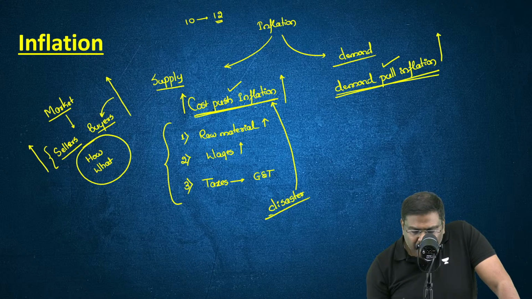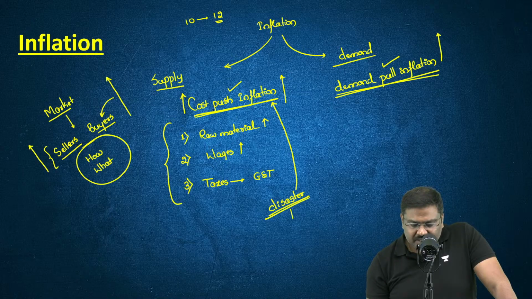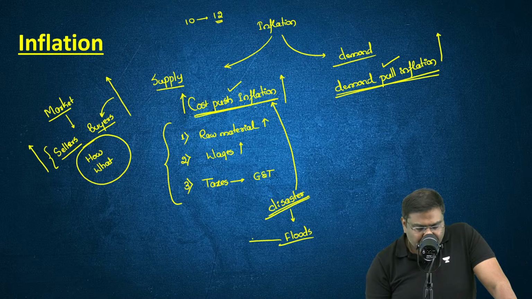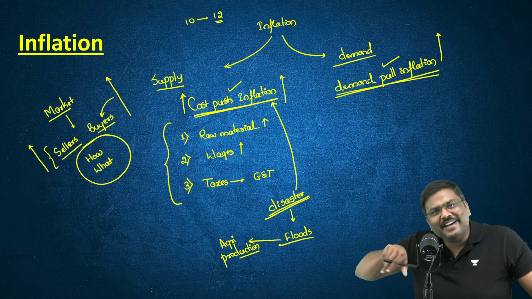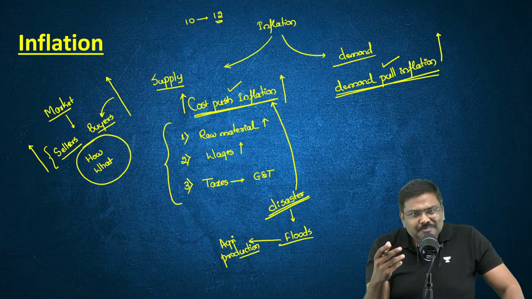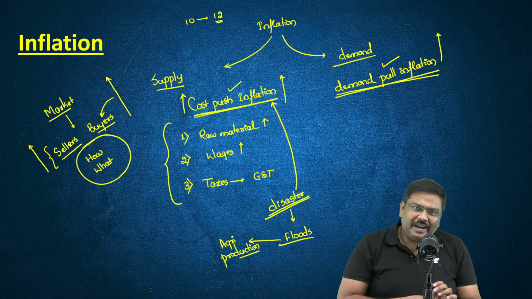In the context of a natural disaster, let's say floods, what do you think will happen to agriculture production? Do let me know. When the floods will happen, do you think agriculture production will increase or decrease? Agriculture production will be decreasing, correct?